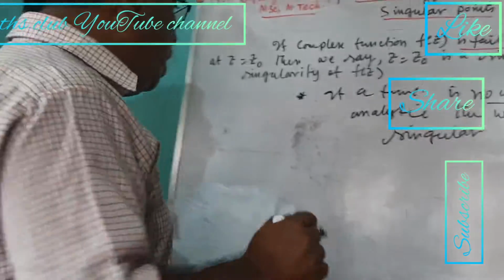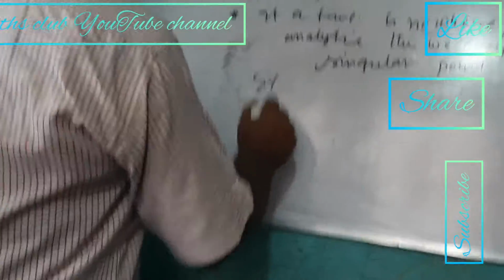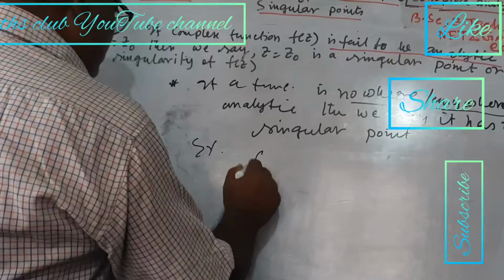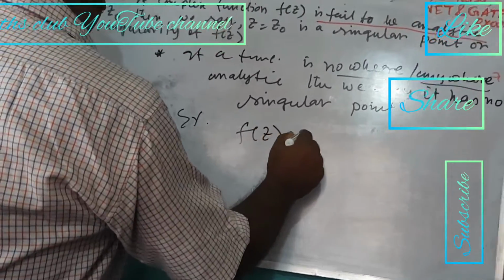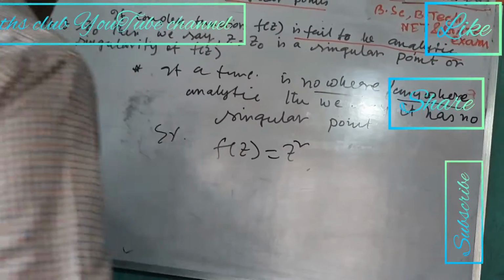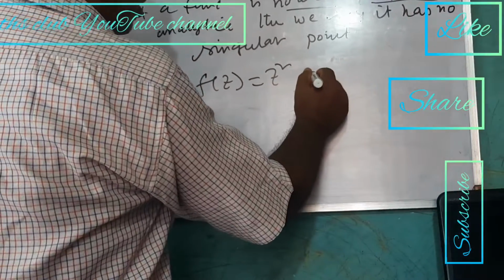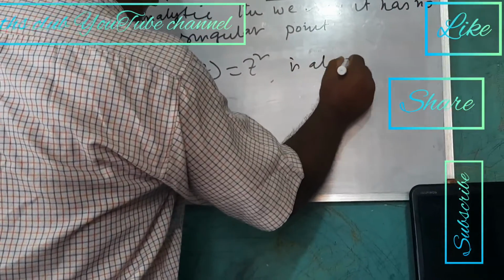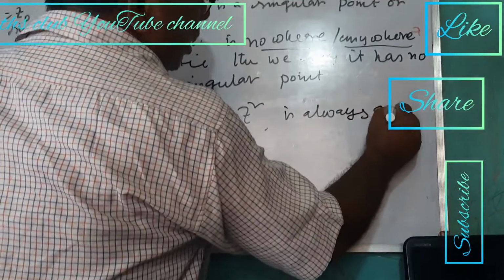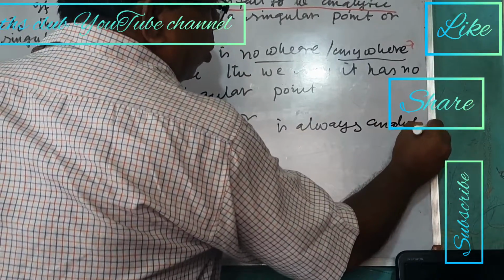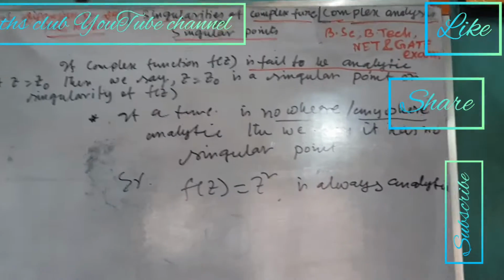For example, suppose f(z) = z square. Here f(z) = z square is always analytic. Why is it always analytic?